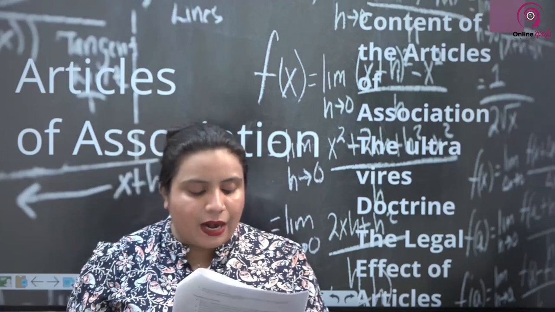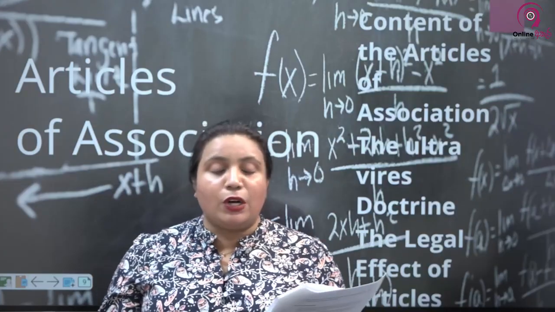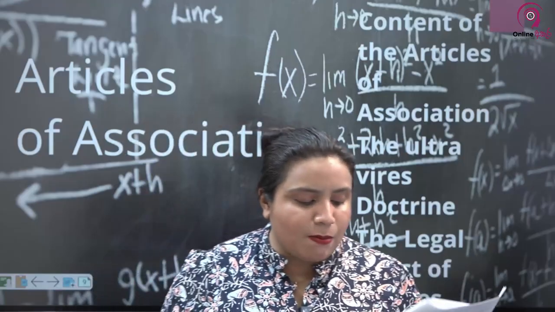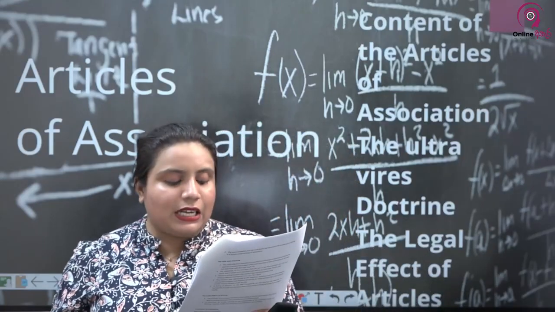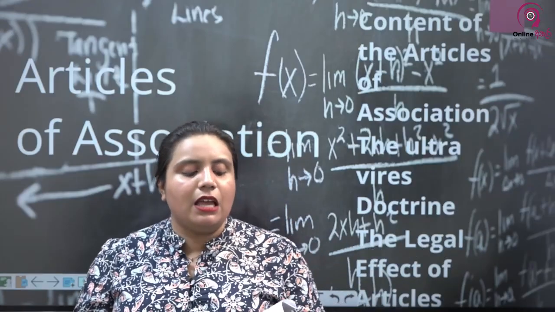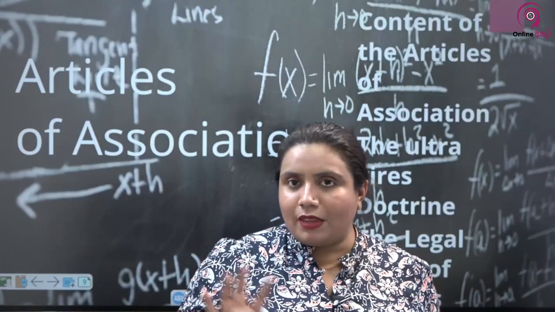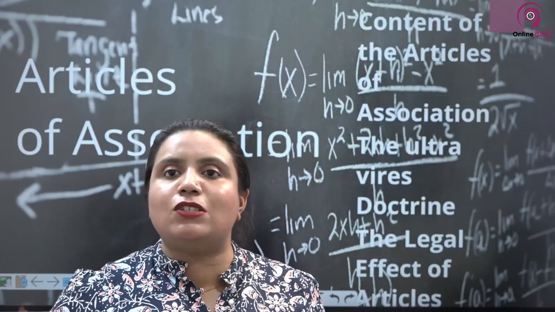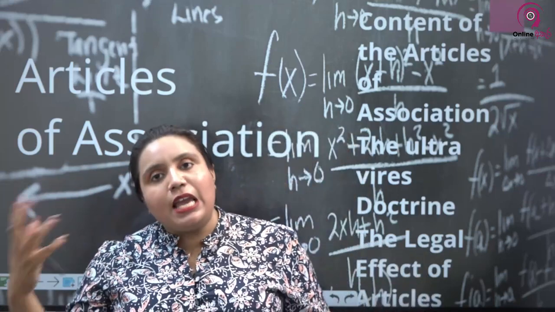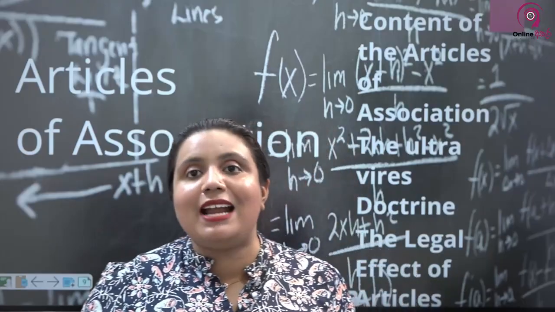7 of 2007. The articles of association set out in the First Schedule of the Companies Act, which we refer to as the model articles, shall apply in respect of any company other than a company limited by guarantee, except to the extent that the company adopts articles which exclude, modify or are inconsistent with the model articles. So having model articles is not a must. If you want, you can draft your own articles and submit for the company. If you want, you can use the model articles that are there in the First Schedule of the Companies Act.